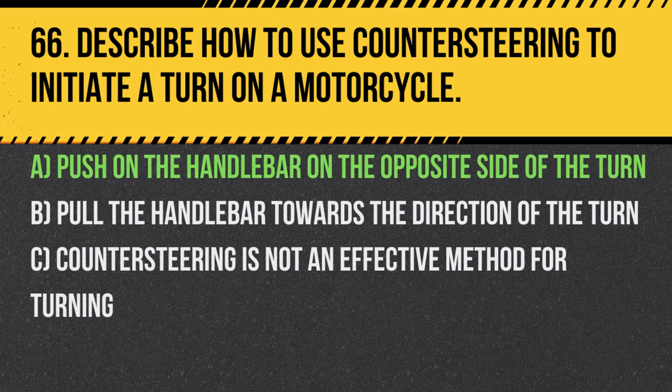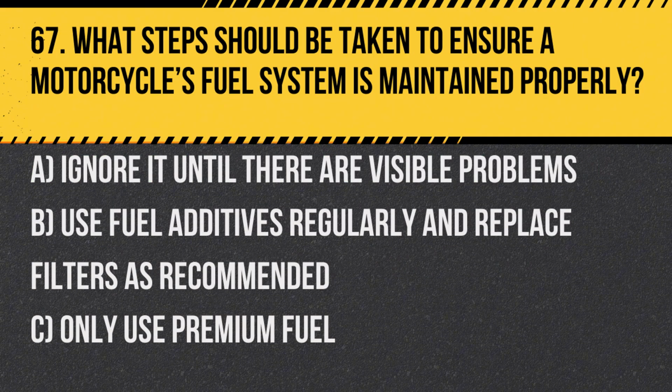Answer: A. Push on the handlebar on the opposite side of the turn. This action initiates the lean necessary for turning the motorcycle. Question 67. What steps should be taken to ensure a motorcycle's fuel system is maintained properly?